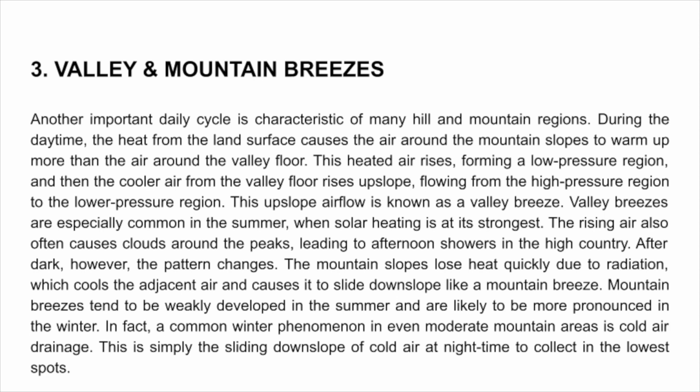3. Valley and mountain breezes. Another important daily cycle is characteristic of many hill and mountain regions. During the daytime, the heat from the land surface causes the air around the mountain slopes to warm up more than the air around the valley floor. This heated air rises, forming a low-pressure region, and then the cooler air from the valley floor rises upslope, flowing from the high-pressure region to the lower-pressure region.